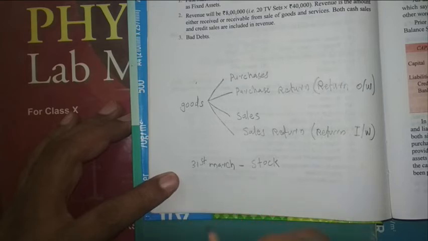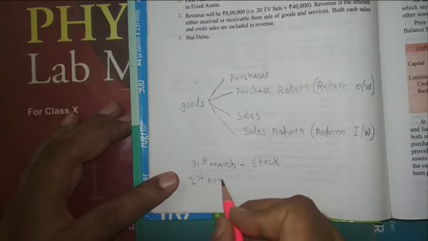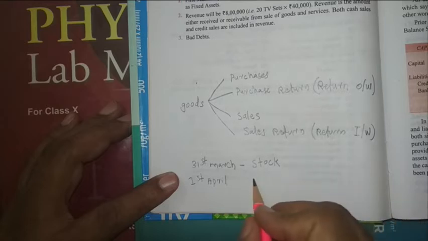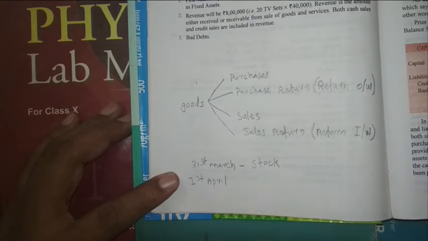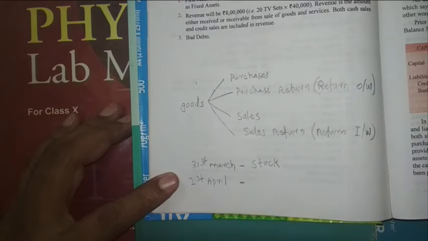The next day the new accounting year starts, which will be on 1st April. After 31st March, the next day is 1st April. On 1st April, this same value of stock is known as opening stock. The closing stock of the last accounting year will be the opening stock at the beginning of the next accounting year. That is an important one.